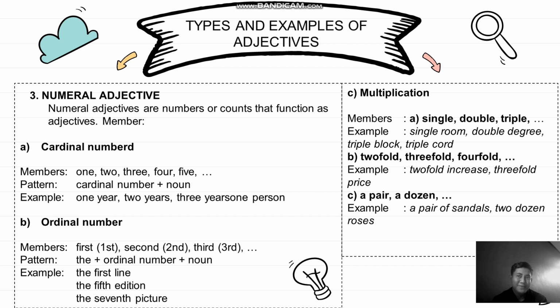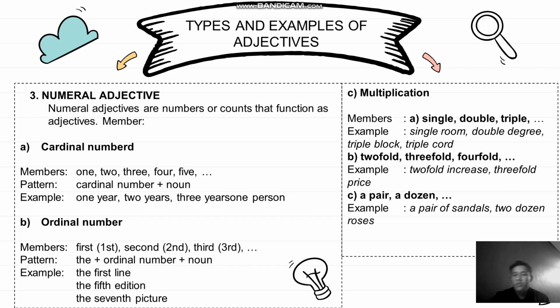The ordinal number. The members of ordinal number are like first, second, and third. The pattern of ordinal number is the plus ordinal number plus noun. Example, the first line, the fifth edition, the seventh picture.